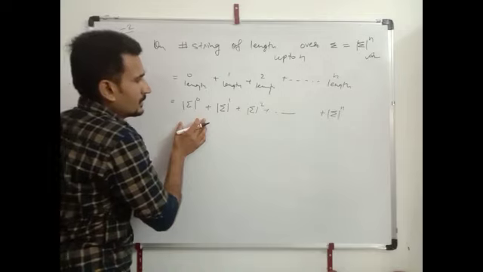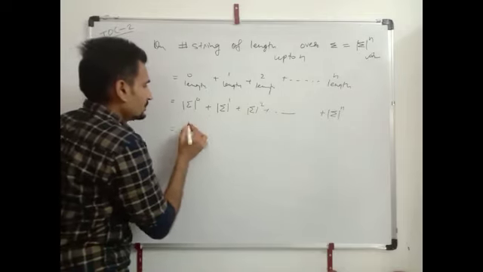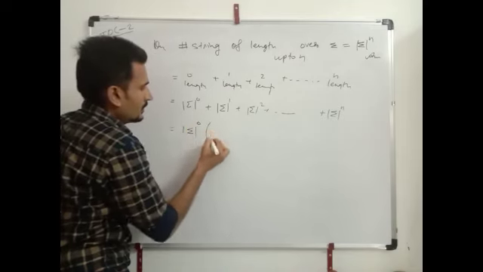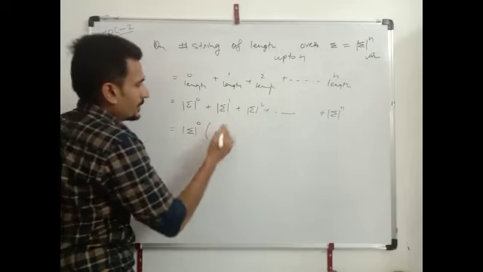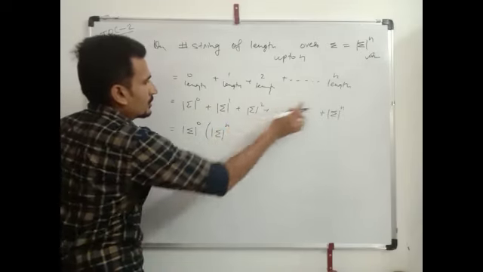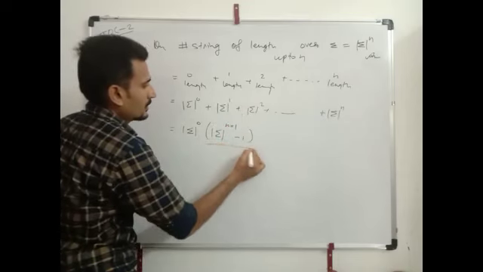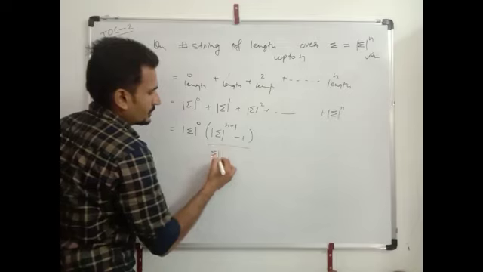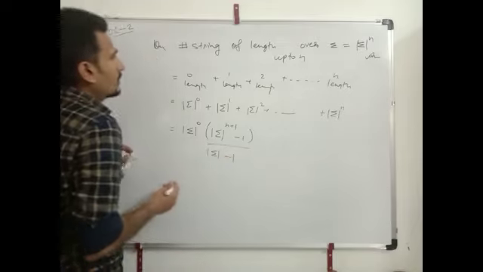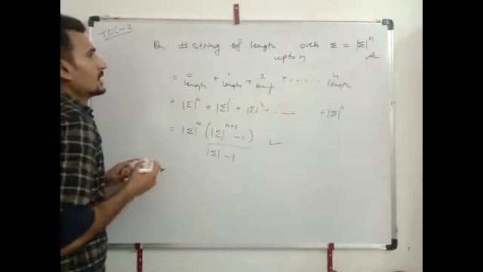We can see this is a GP. The sum of GP is first term sigma power 0, factor of GP, here the number of symbols, power n plus 1, minus 1, upon factor of GP minus 1. Here is the formula.